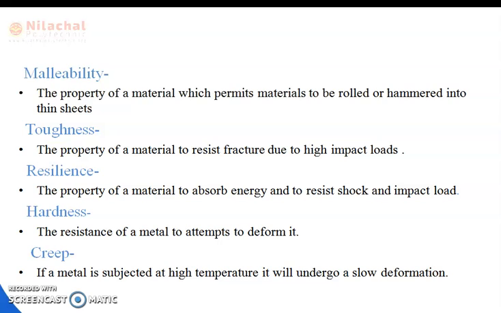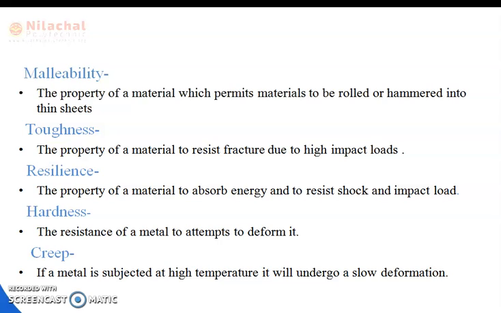Next is the toughness property. It is the property of a material to resist fracture due to high impact load. It means when we give some impact load or suddenly applied load, the material resists fracture up to a toughness point. It is called the property of toughness.